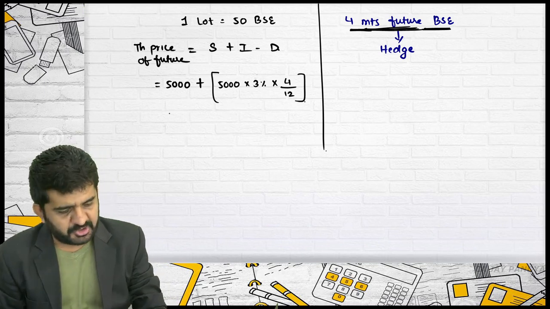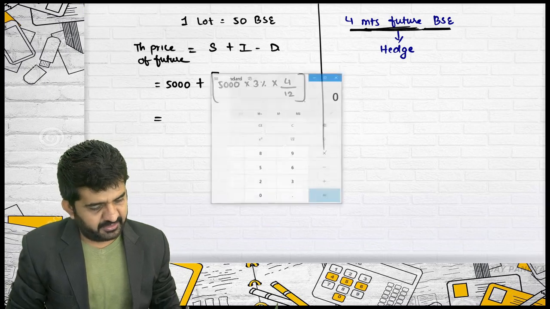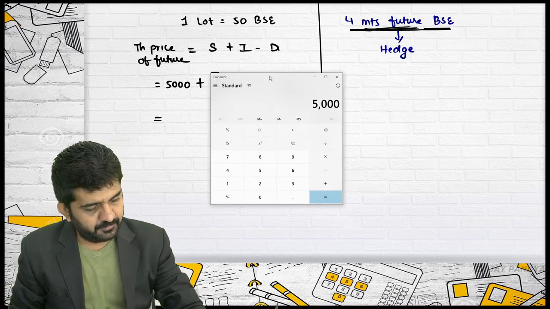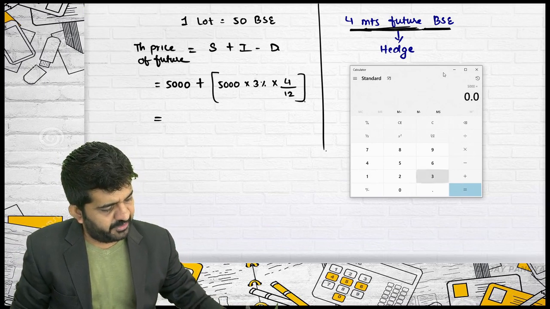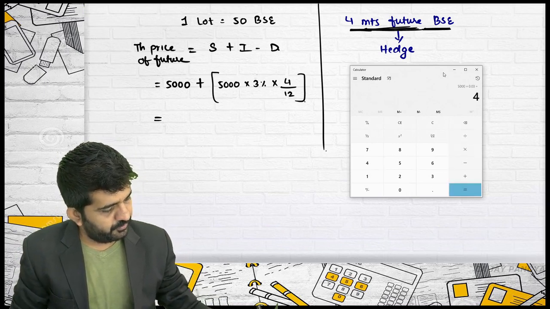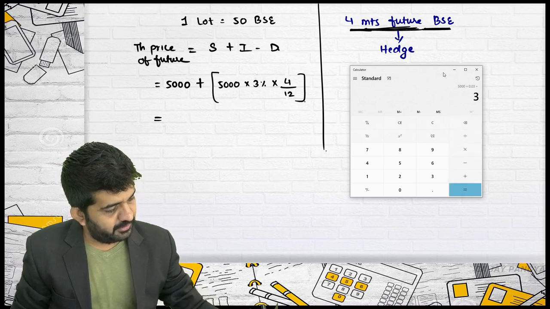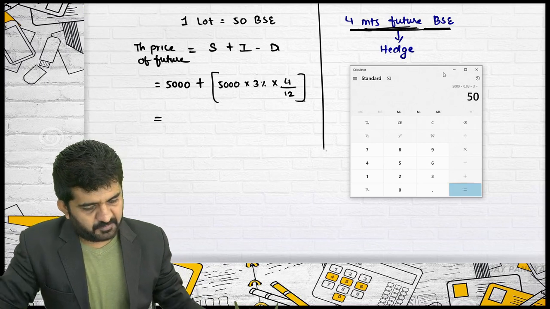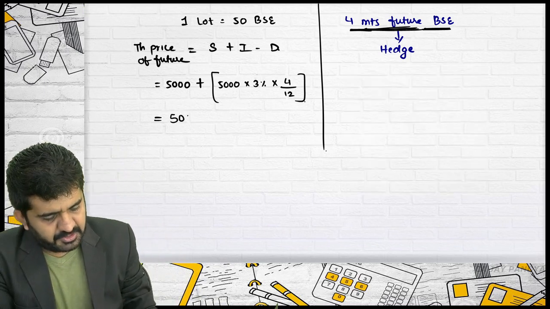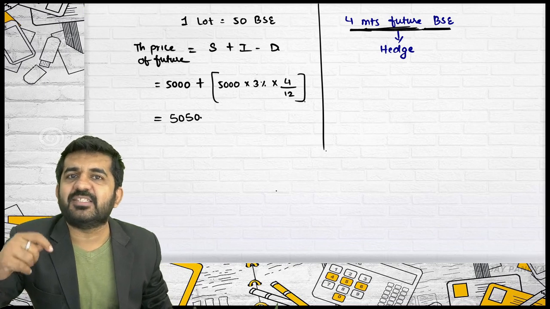Only this much interest is to be added. It is 5,000 into 0.03 divided by 3. Sorry, divided by 3. It is 50 rupees. 5050 is the theoretical price of BSE future.